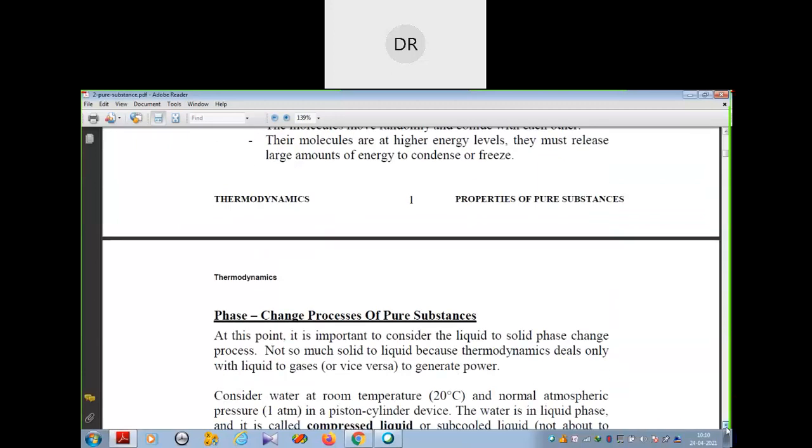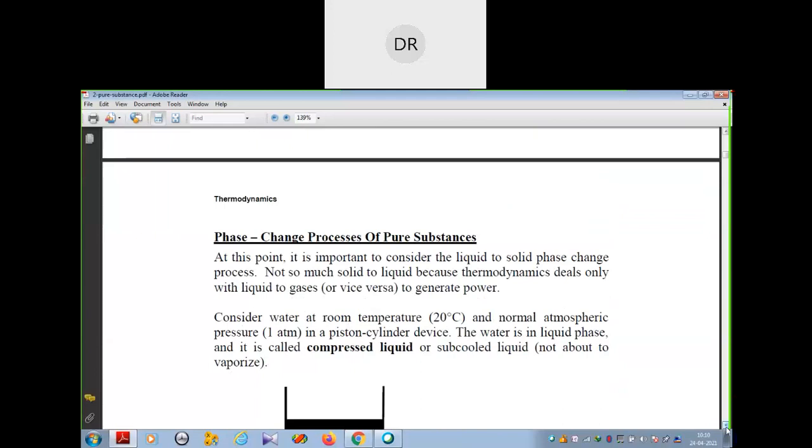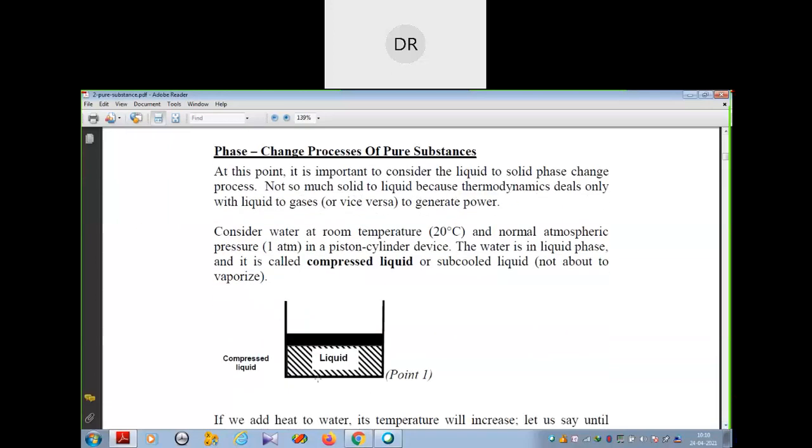Now this is one example of how phase changes happen in case of pure substances. In this example, we considered a compressed liquid at 20° room temperature in a piston cylinder device. This liquid is called compressed liquid, or subcooled liquid.